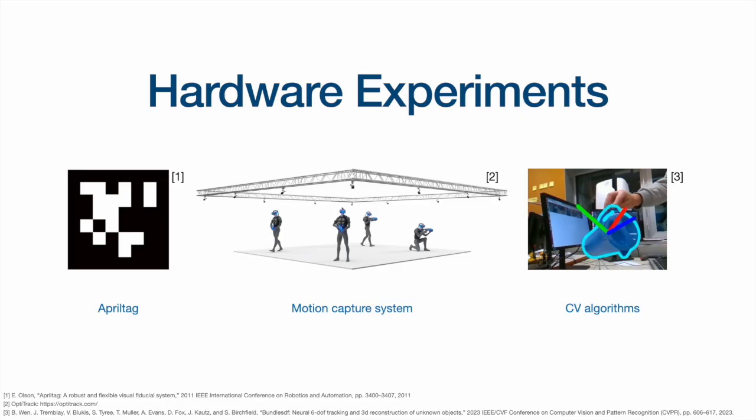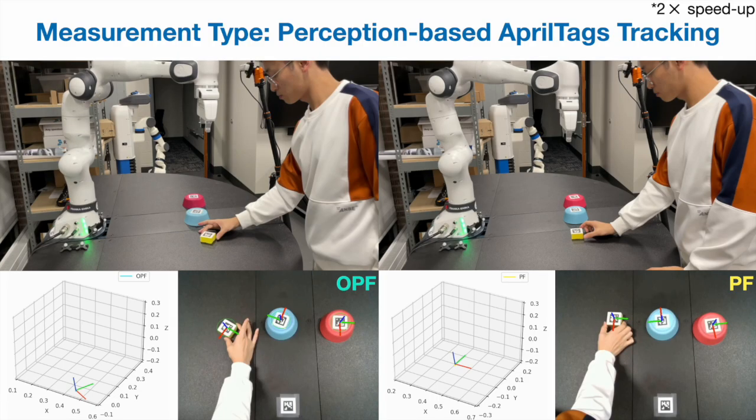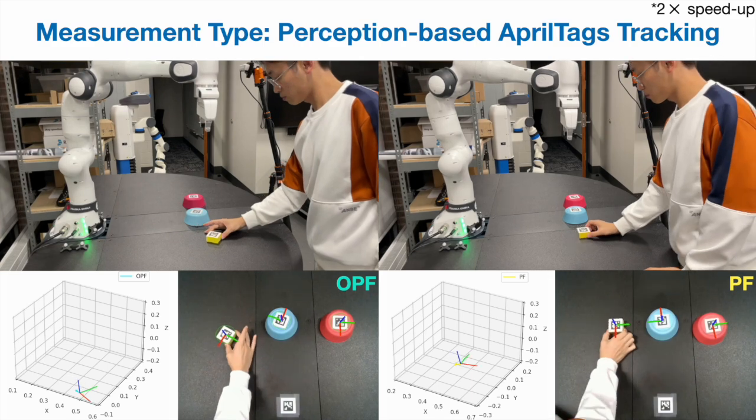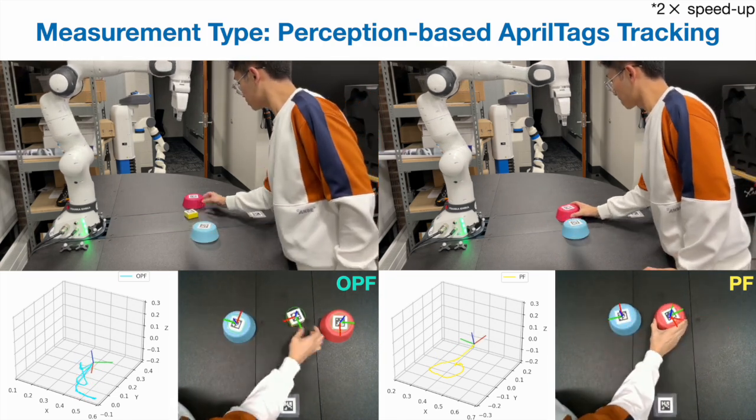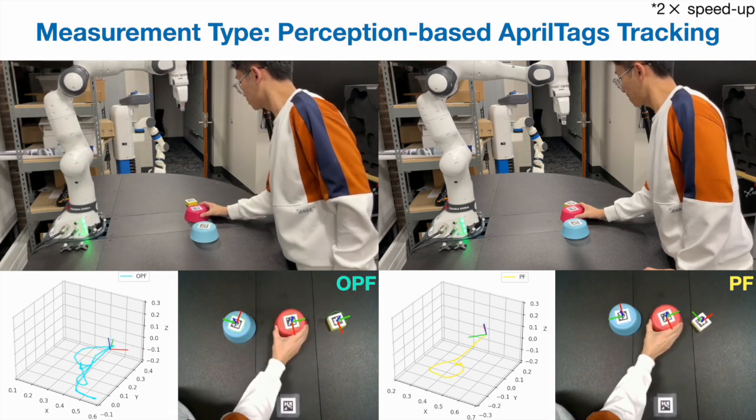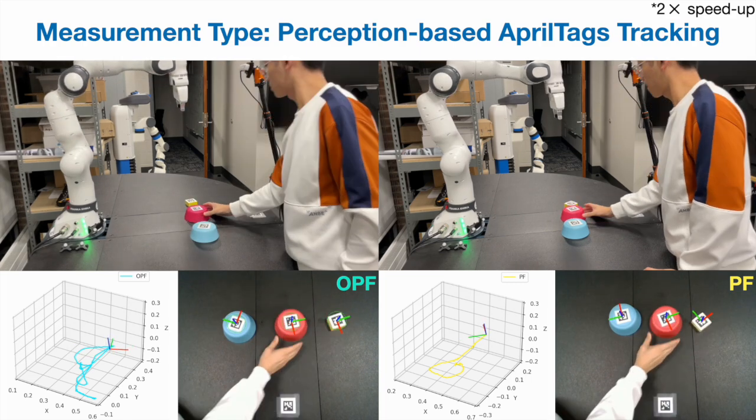Following, we provide 3 kinds of tracking experiments to showcase our OPF in real-world scenarios. It can adopt different measurement types, such as perception-based AprilTags, a marker-based motion capture system, and a CV-based 6 degree of freedom tracker, to improve their performance during occlusion. First, let's see a scenario where the human operator is freely moving the yellow cube and trying to occlude it with the blue or red cup. We can see the Franka keeps track of the yellow cube even under the cup's occlusion with OPF on the left, while on the right with standard PF, the robot gets stuck, which is undesirable.